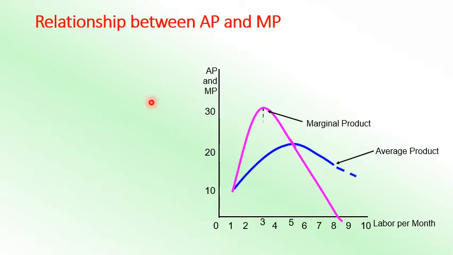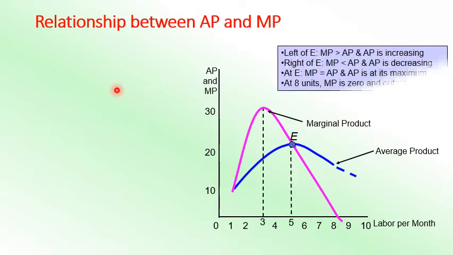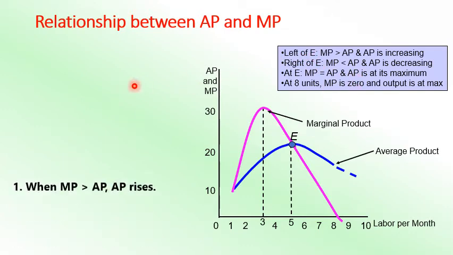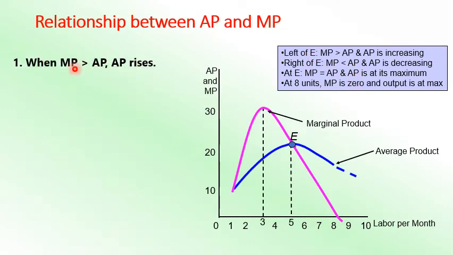So this relationship we establish over here. On the left side of E, we'll just discuss this point. When MP is greater than AP, look at the MP, this part up to the third unit or up to the fifth unit, you can check that when MP is greater than AP, up to E, the AP is below, the blue curve is showing.